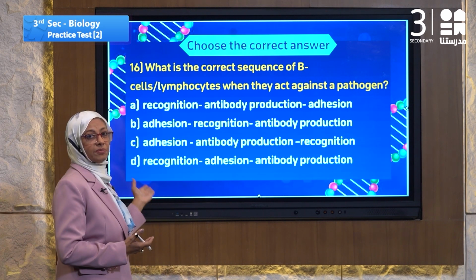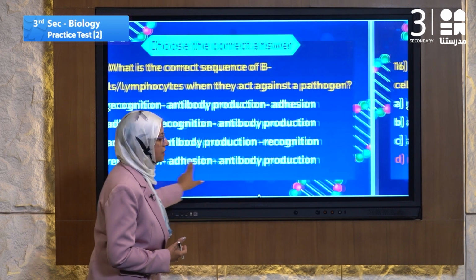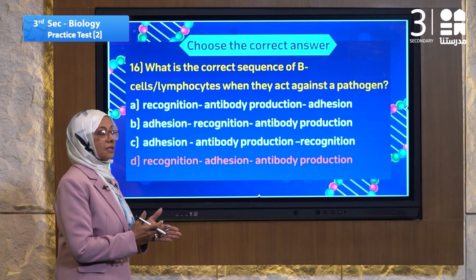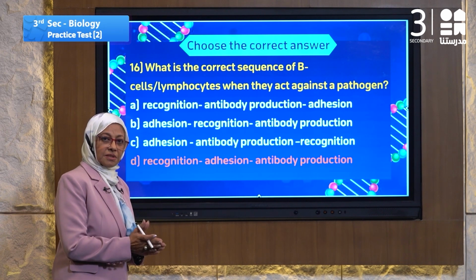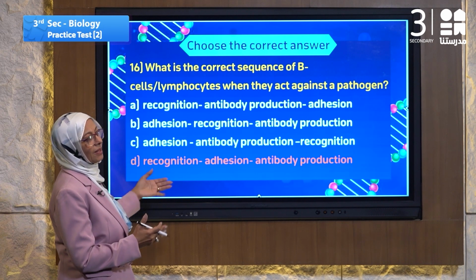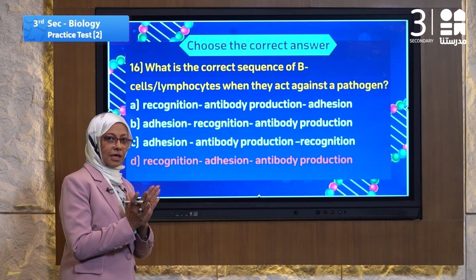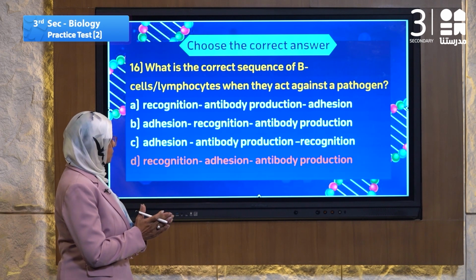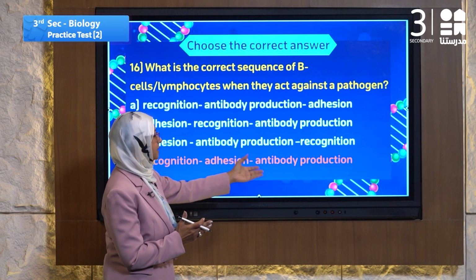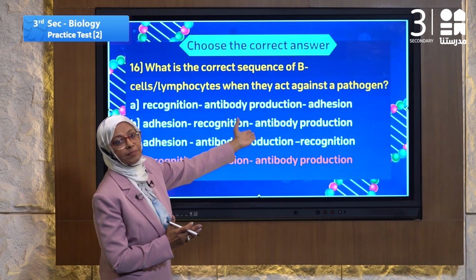So the answer must be D, recognition, adhesion, antibody production. The answer is number D. D is the most suitable steps following each other. The first one is recognition of the pathogen, what it is. The second one is adhesion. It adheres to the cell and then produces antibodies. It is the steps against any pathogen.